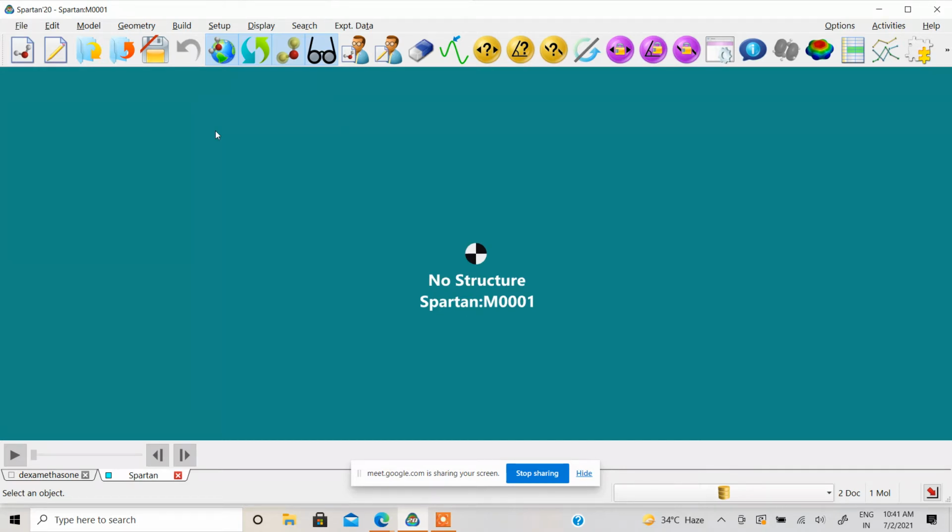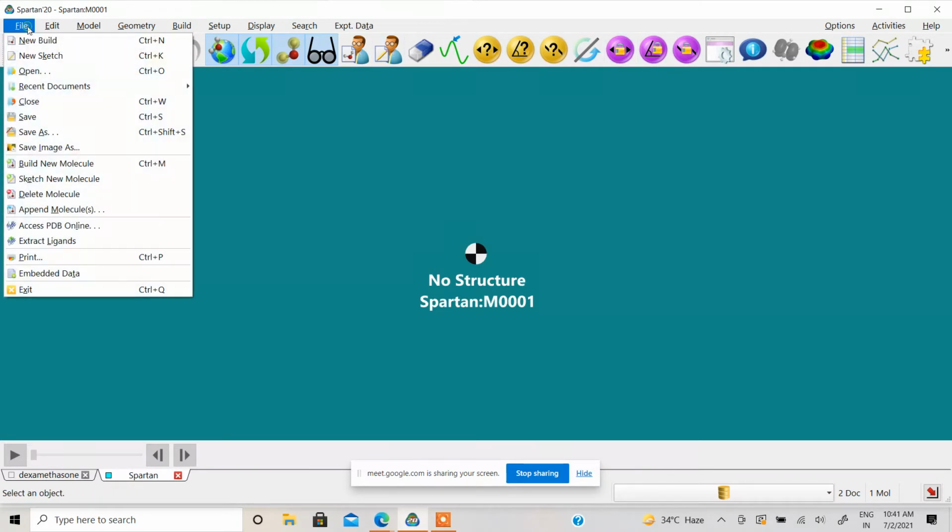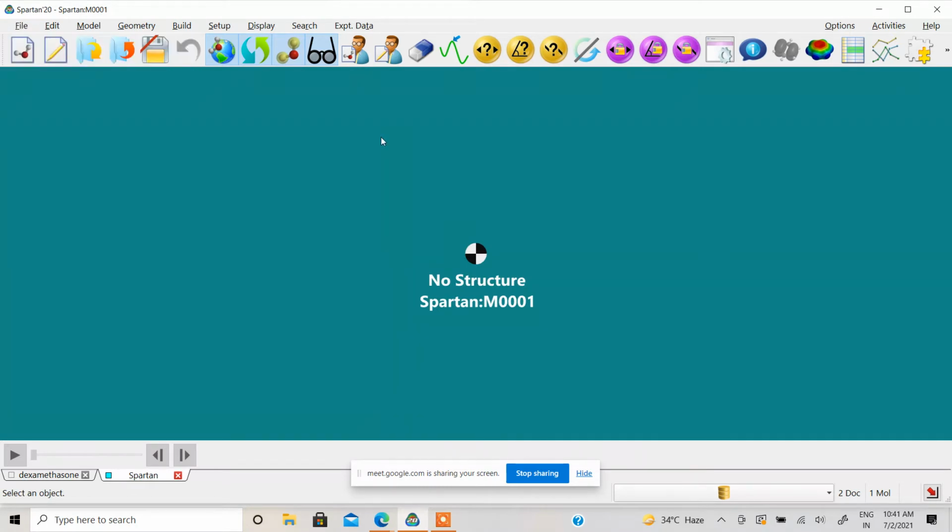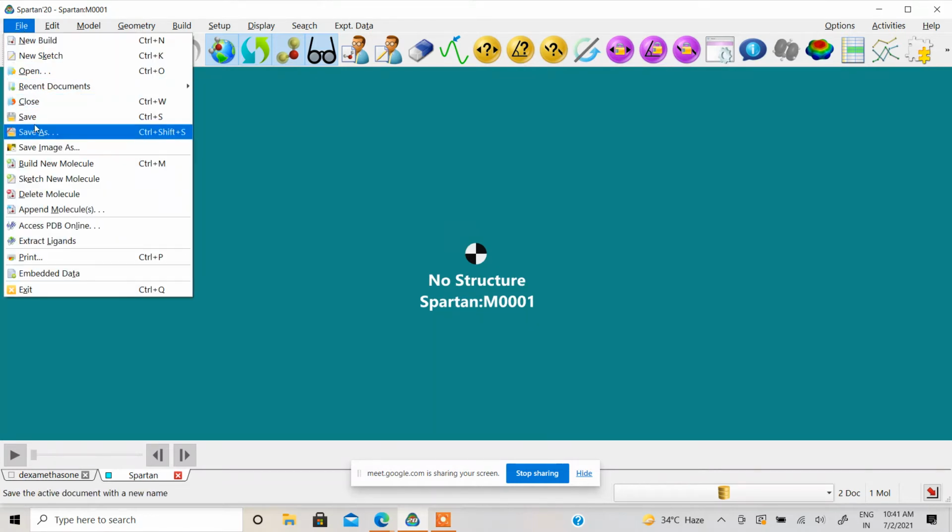Okay. So this is the basic interface of the Spartan software. Whenever you open the software, it looks like that. There is a big blue window, and on the top side you can see lots of icon shorthands, and we also have these pull-down options for starting your work. The first thing which is required in the software is the input file. What file are you going to work on? That is the chemical structure. Either you can draw a structure inside the software, or you can import a structure. I will show you the file formats which Spartan supports.